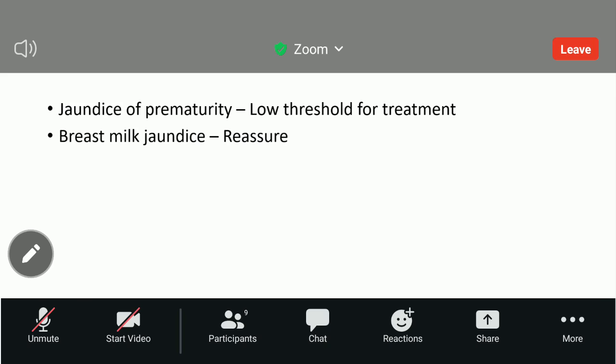But when we continue the breastfeeding, the child will adapt to that component and the jaundice will settle. So we have to reassure the mother and ask her to continue the breastfeeding. For that we have to exclude other pathological causes. After excluding that, we can tell the mother, no need, this is physiological, it will go away soon. So continue the breast milk throughout. Have you understood? There are two different conditions: breast milk jaundice and breastfeeding jaundice.